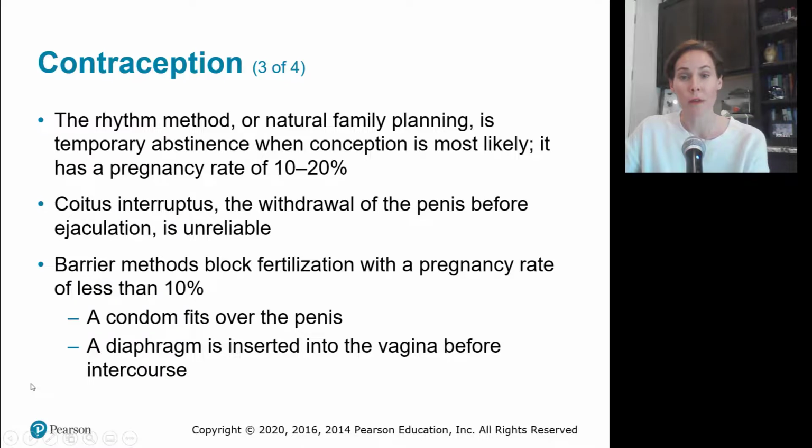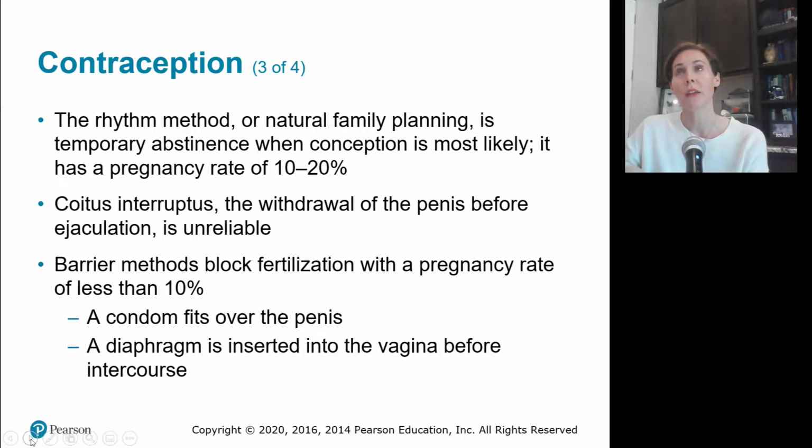So the rhythm method or the natural planning method is where there's temporary abstinence when conception is most likely, when ovulation is taking place, but there's still up to a 20% chance of pregnancy. Nothing is 100%. Coitus interruptus is withdrawal of the penis before ejaculation, but that's completely unreliable. And then the barrier method blocks fertilization with a pregnancy rate of less than 10%.